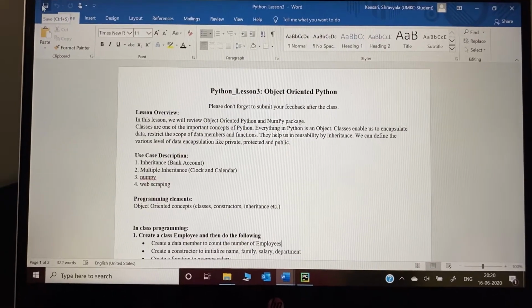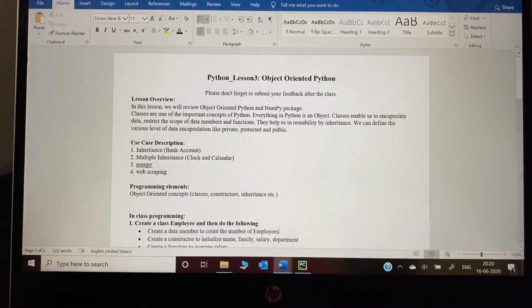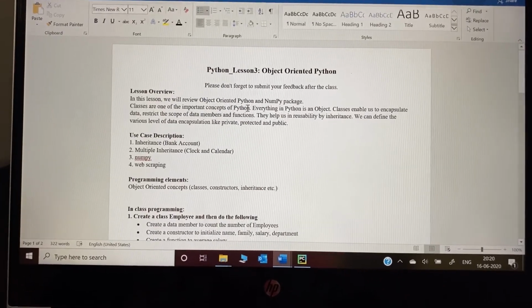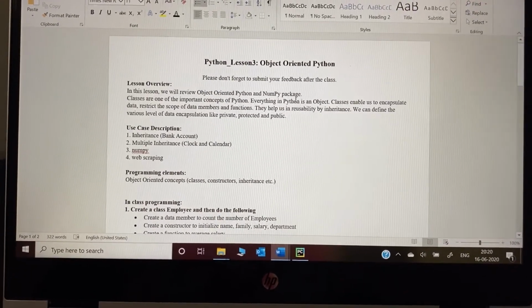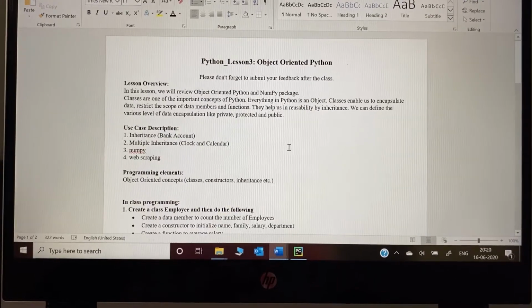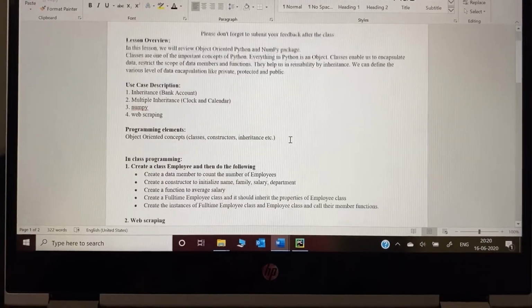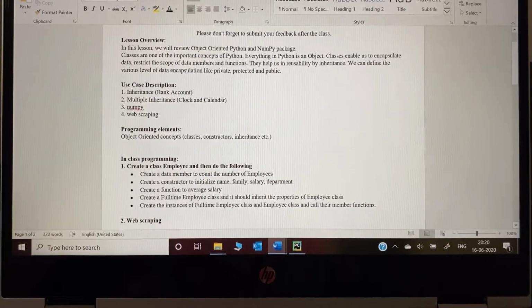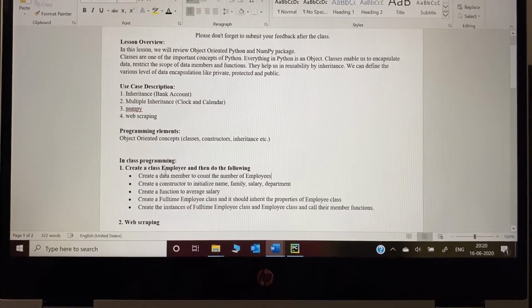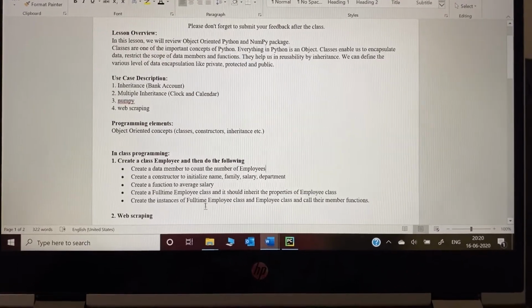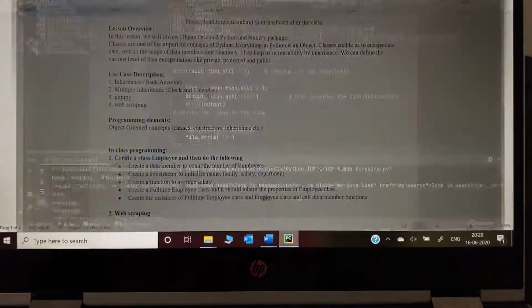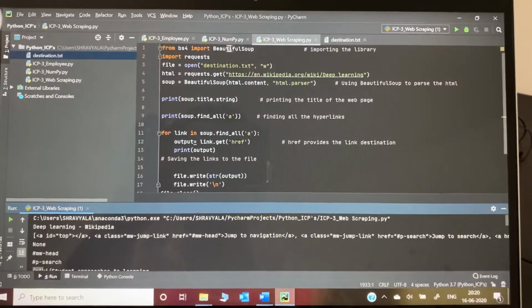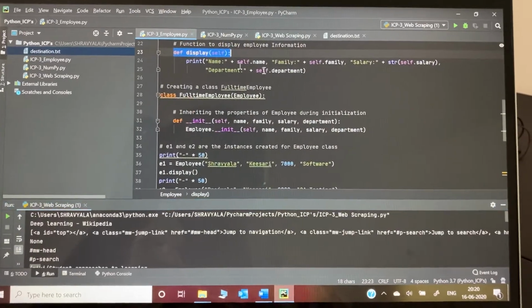Hi all, in this ICP we have learned about object-oriented Python, the NumPy package and also web scraping. This has been explained with the help of programming. The first program is to create a class Employee and do these things. So here is the programming for it.